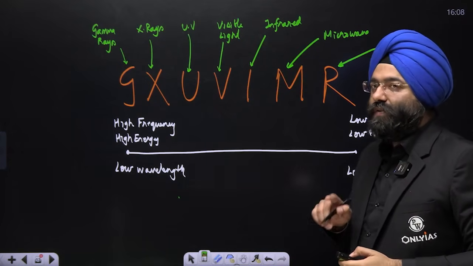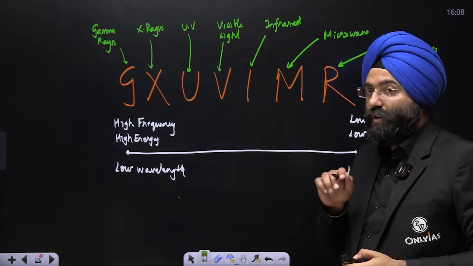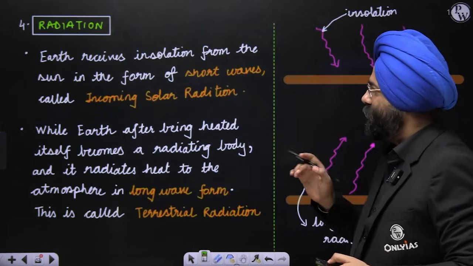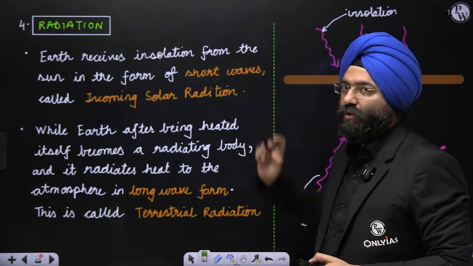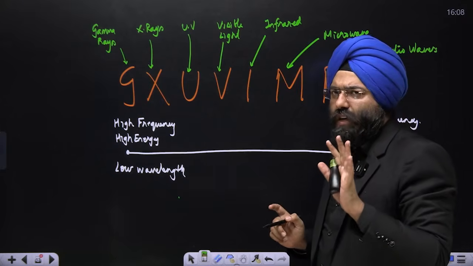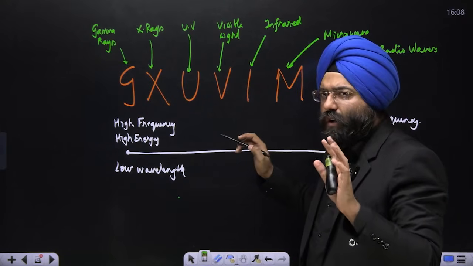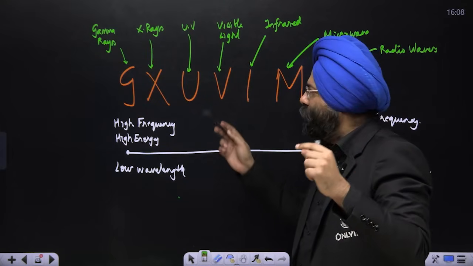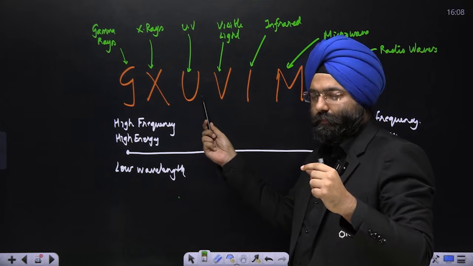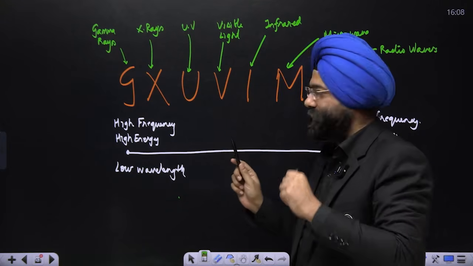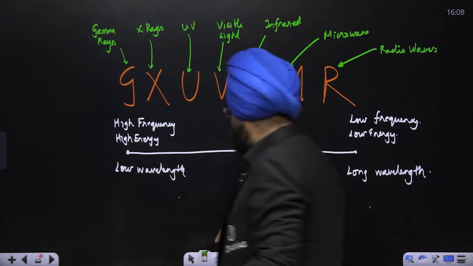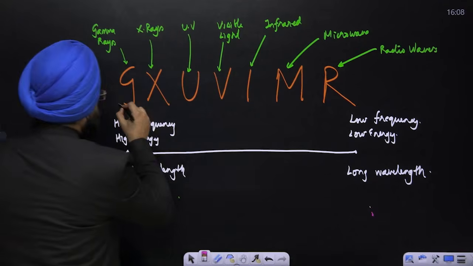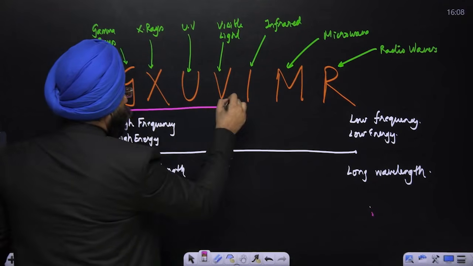Now remember, when I mentioned over here that the sun basically emits short waves, like incoming solar radiation is in the form of short waves. That is why when I talk about incoming solar radiation, we very often mention UV rays. Now please remember this. The incoming solar radiation has all of them.